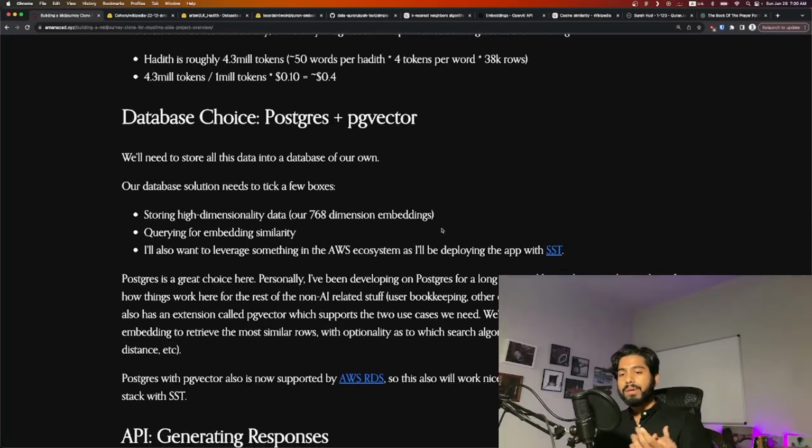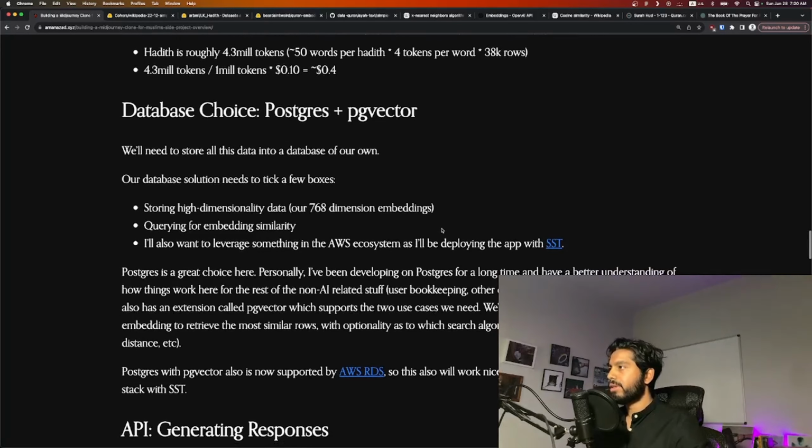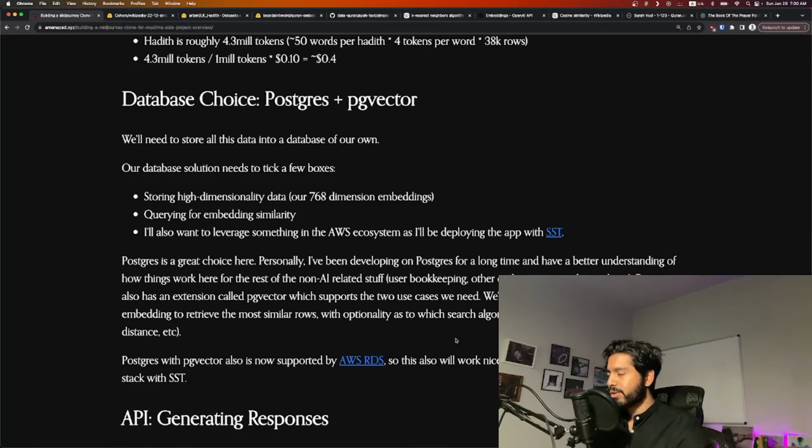Okay, the actual database choice for a RAG application. You're going to want to use Postgres. You're going to want to use the pgvector extension. Super simple. This, again, is leveraging all the hard work of many folks in the open source community. Essentially, we'll have a few criteria for our database. We need to store high dimensionality data, so our 768 dimension embeddings. We're going to want to query for embedding similarity. We want to make sure we can grab the most semantically relevant text pieces off of an input prompt. So that's what this will take care of.